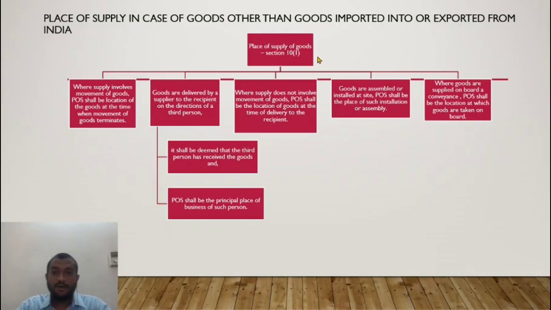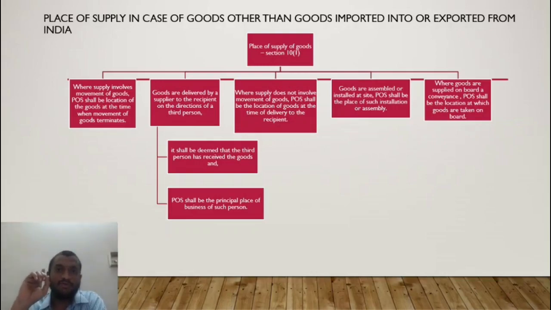Here we look at section 10. Section 10 subsection 1 says that the place of supply for goods is given as follows. Where supply involves movement of goods, the place of supply shall be the location of the goods at the time when movement of goods terminates. Where goods are delivered by the supplier to the recipient on the directions of a third person, it is one case. Where supply does not involve movement of goods, the place of supply shall be the location of goods at the time of delivery to the recipient. So these are the cases of place of supply. We'll look at it one by one.